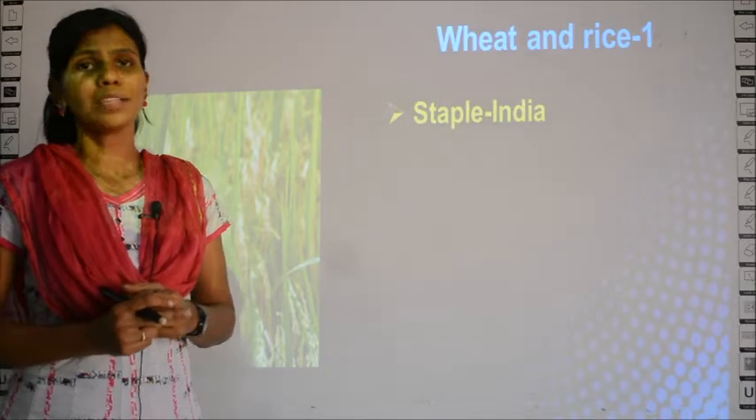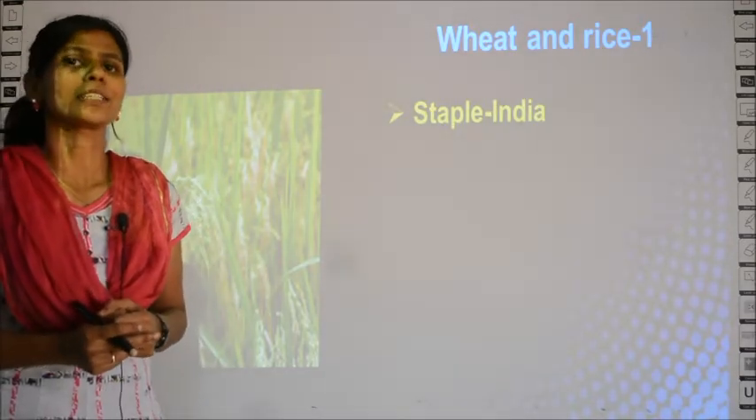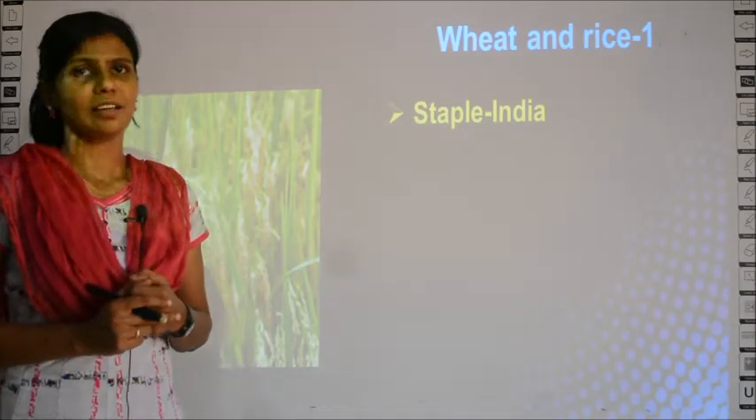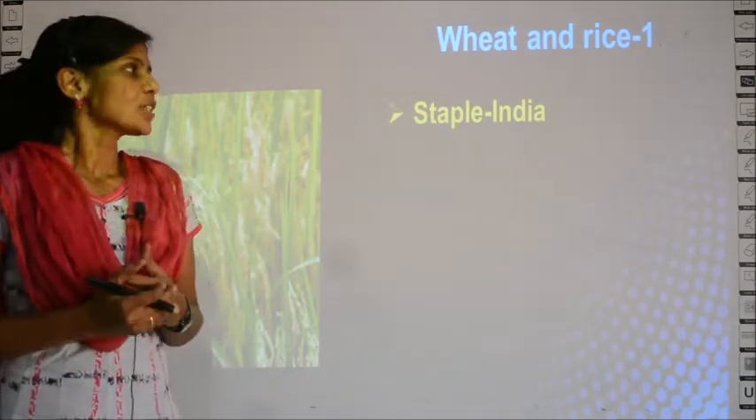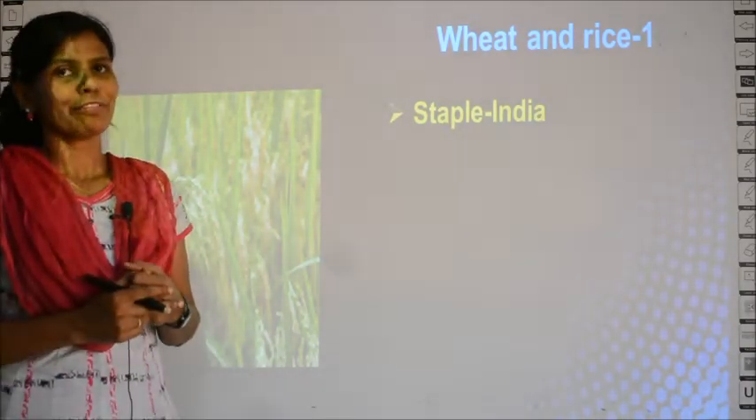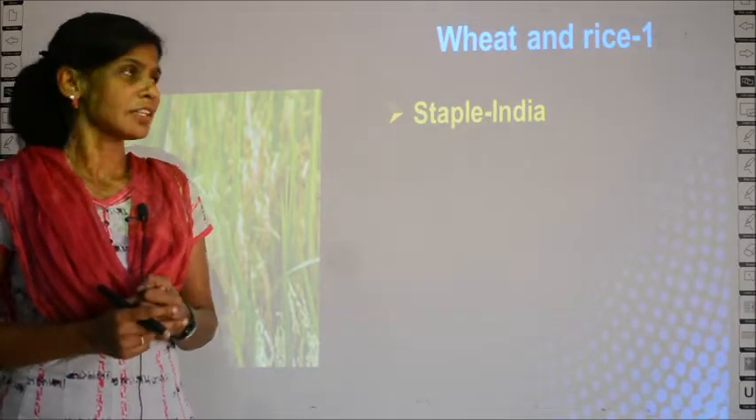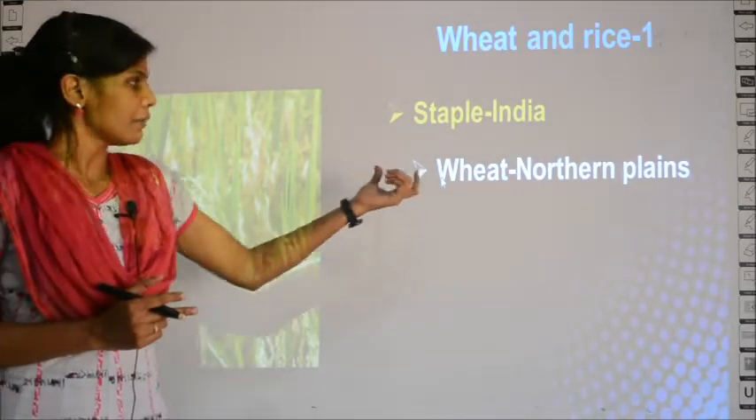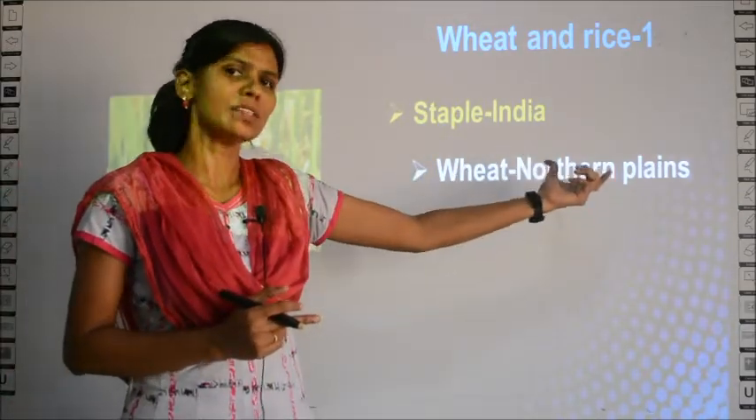What about North India? What do people eat? Mostly they eat wheat, right? Chapati they make and eat throughout the day, right? So for them, what will be the staple food? Wheat will be the staple food, right? So rice and wheat are staple foods, and they are cultivated, especially wheat in the northern plains.